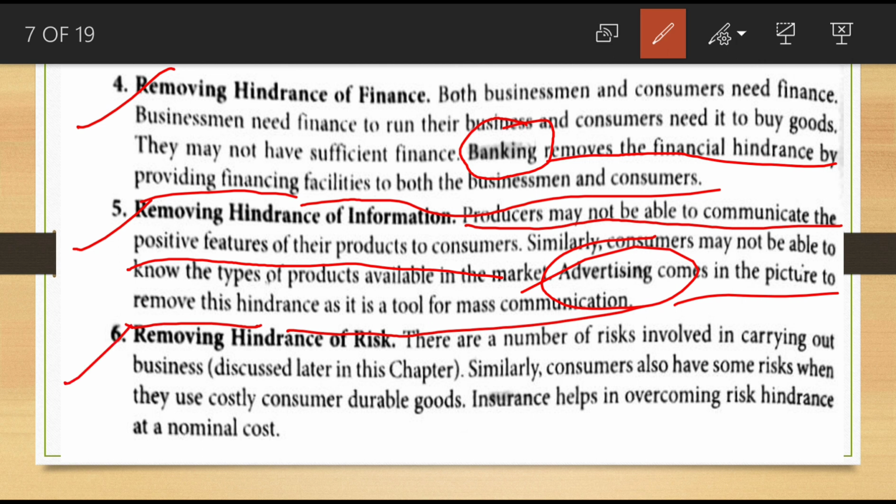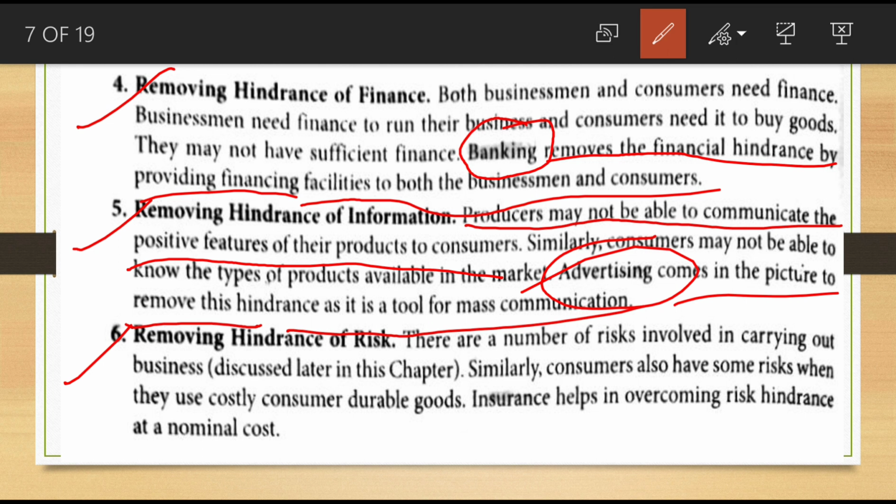Next, the role of commerce for removing which one? Removing the hindrance of risk. Risk is definitely a part of business. Risk can happen anytime, meaning loss can occur at any time due to unforeseen events. If natural calamities or anything else happen, business risk will occur. So there are a number of risks involved in carrying out business.